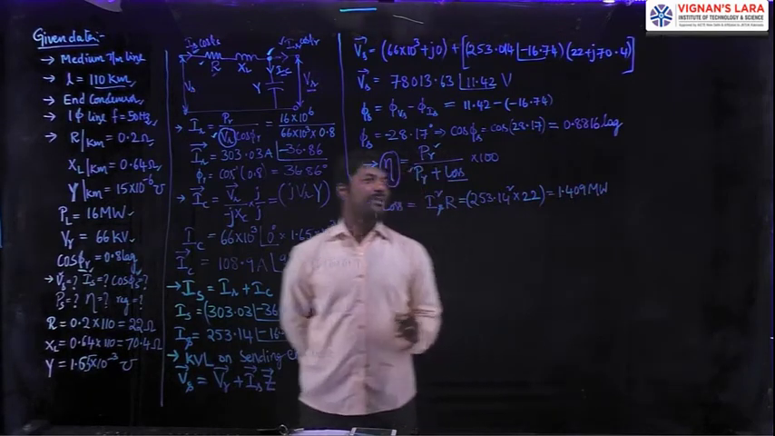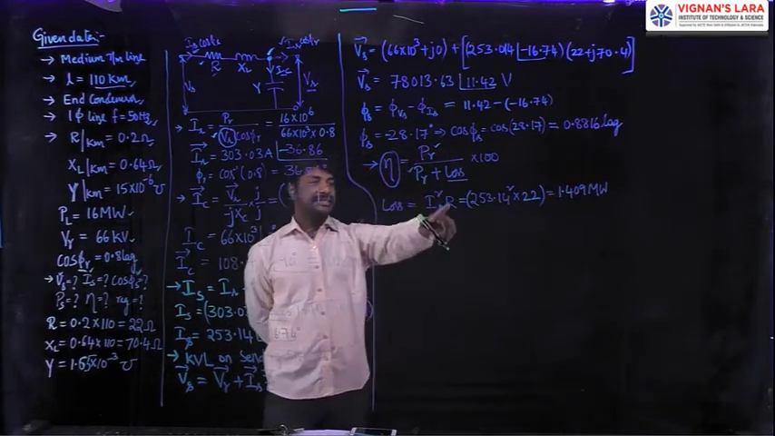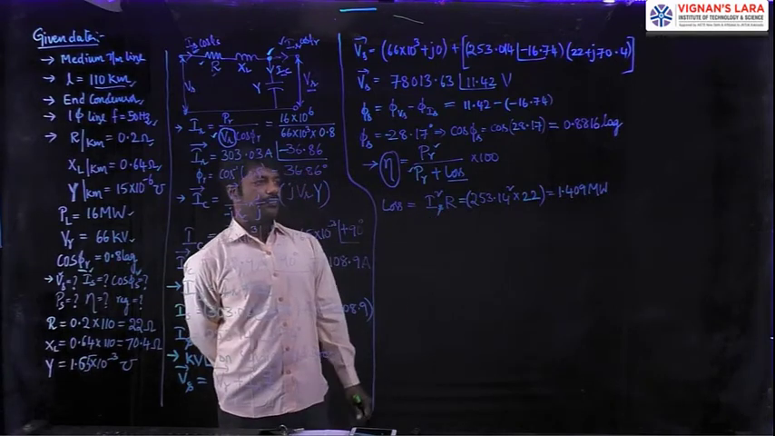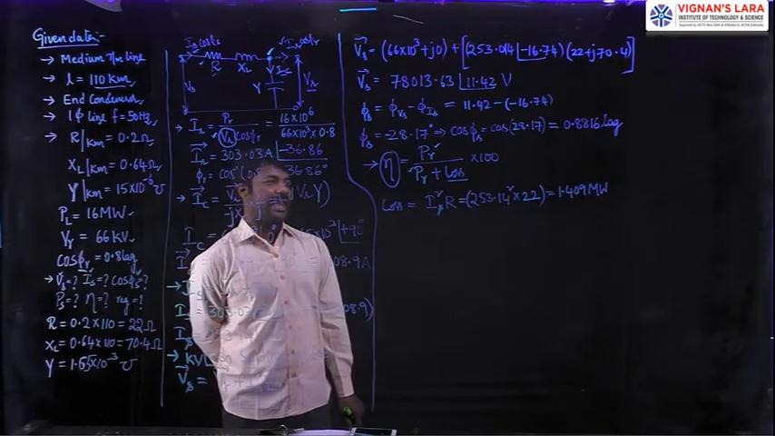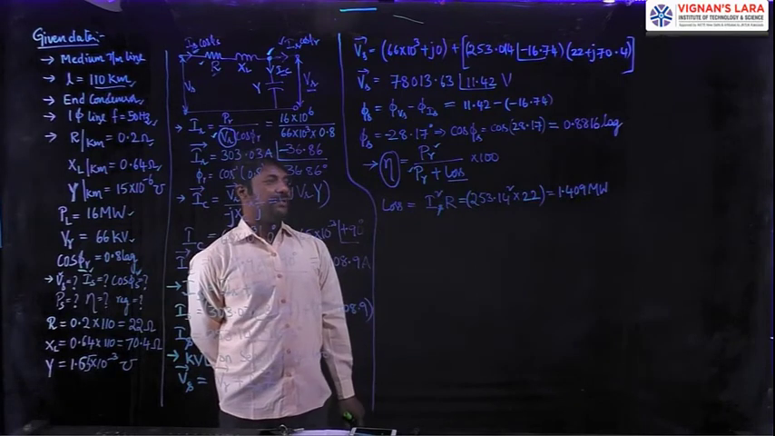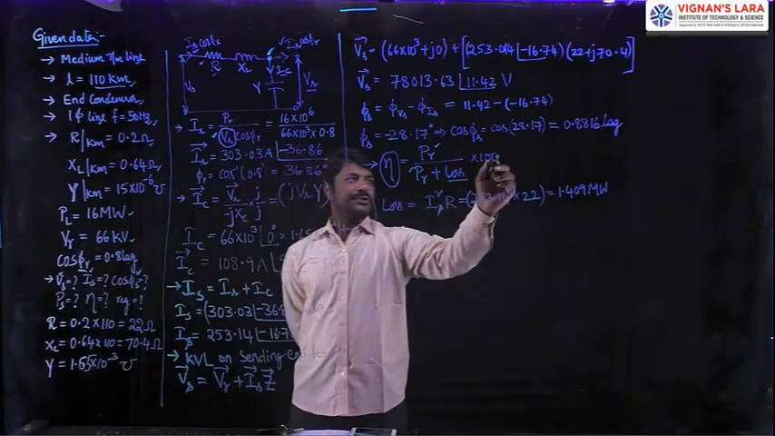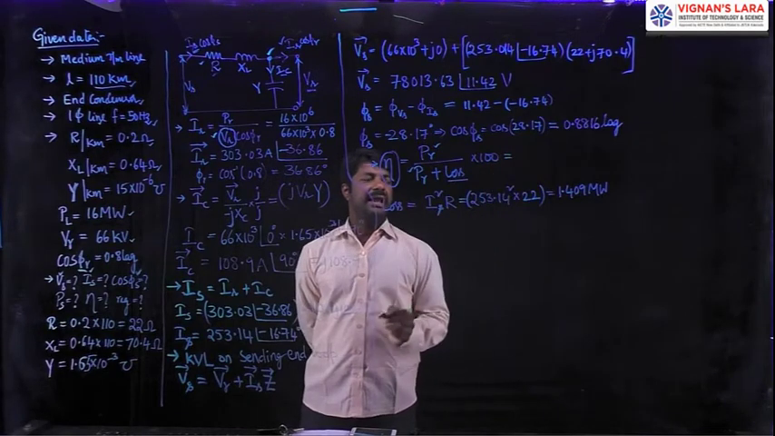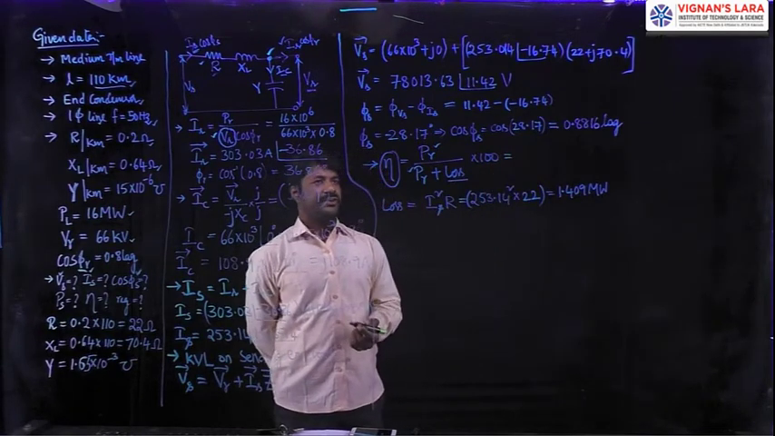Here we got the value in megawatts, because the current is a very large value, 253.14 amperes, a very high magnitude. That is why we got the power loss in megawatts. Then substituting the values of PR and losses, we will get the efficiency directly.